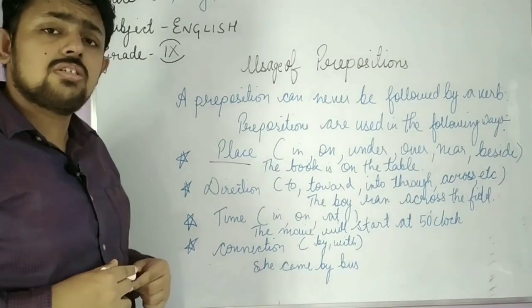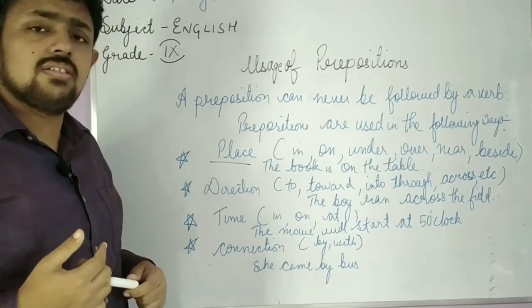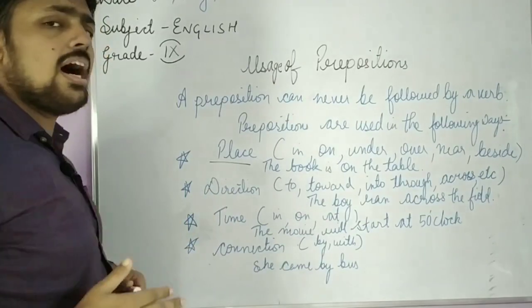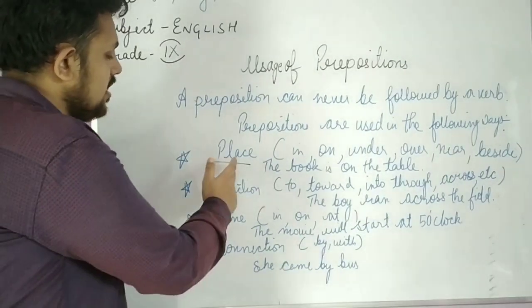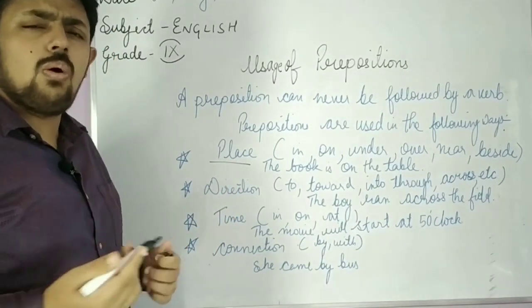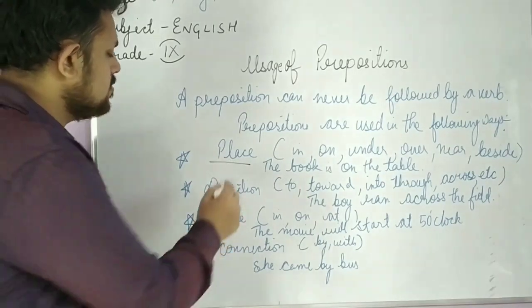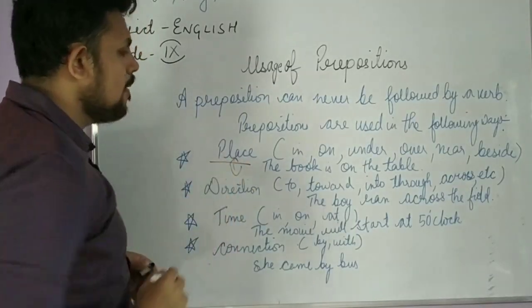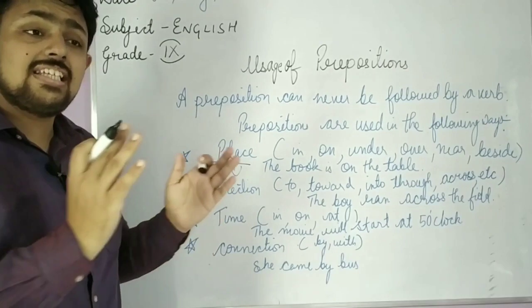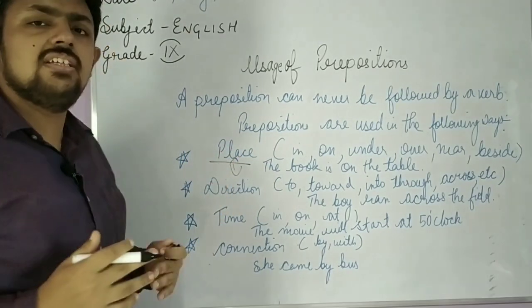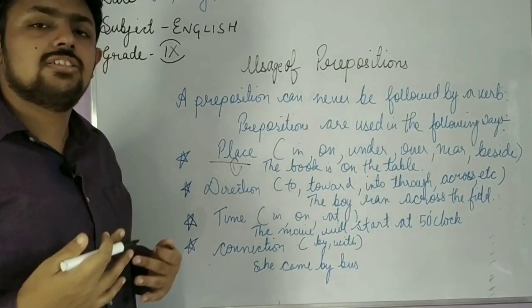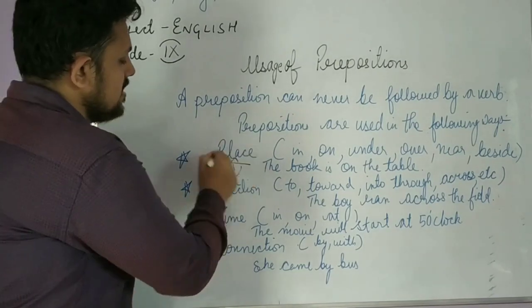The bus was coming towards us. So all these are prepositions of direction, and there is a very small difference between place and direction. Place is the exact place, and direction is just indicating the direction towards that place.